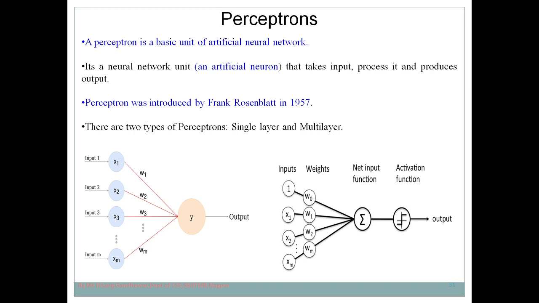But once that output is generated, we want it to be normalized. That means whatever output is produced by the perceptron should be in a specific range, let's say between -1 and 1, or between 0 and 1. We want whatever output is produced by the perceptron, or you can say neuron, to be in the range of either 0 to 1 or -1 to 1.